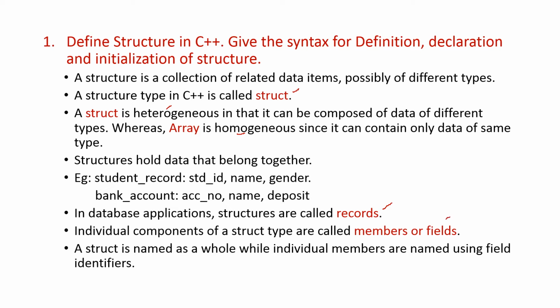Here, members are student ID, name and gender. Those are the members or fields. And record means when a single person's details is given in a single row, right? So that row is known as a record.